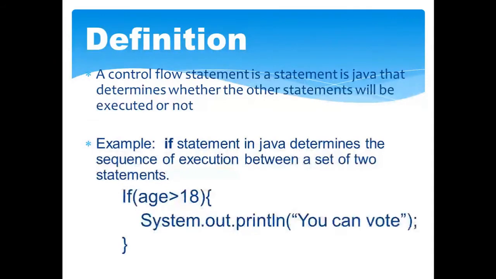So the definition: a control flow statement is a statement in Java that determines whether other statements will be executed or not. Now what does it mean? Suppose we have a particular condition inside an if block. If that condition returns true, then that particular code will be executed. Otherwise it will move to the next code. As you can see in the example below, if age is greater than 18, then it will print on the console, you can vote. Otherwise it will move to the next block of code if it is there, or it will terminate the program, whatever logic we write.